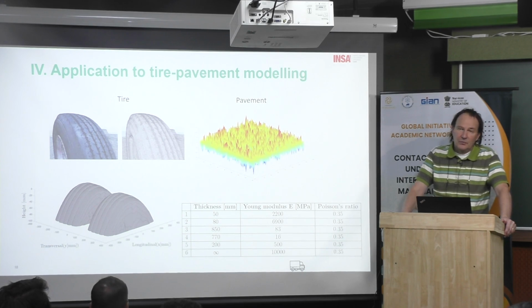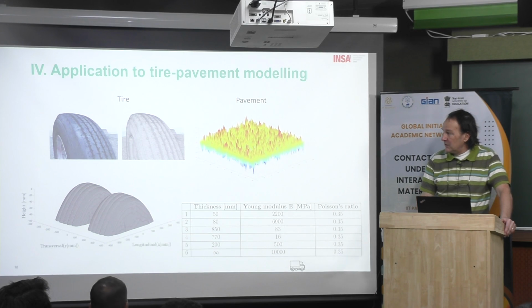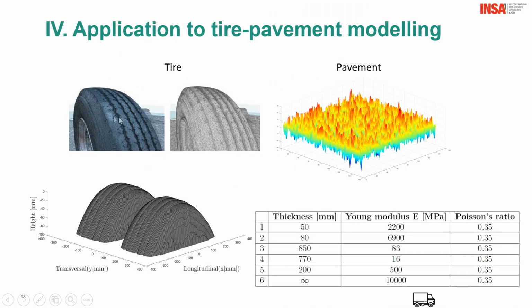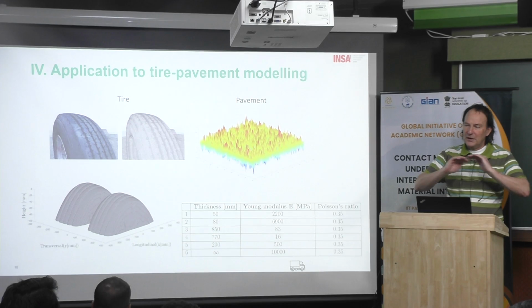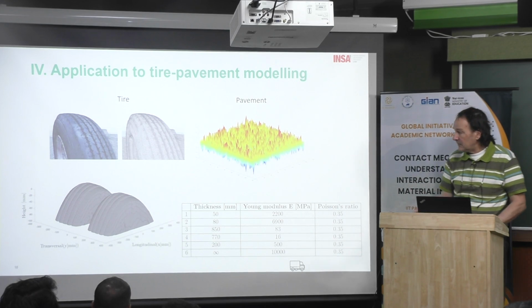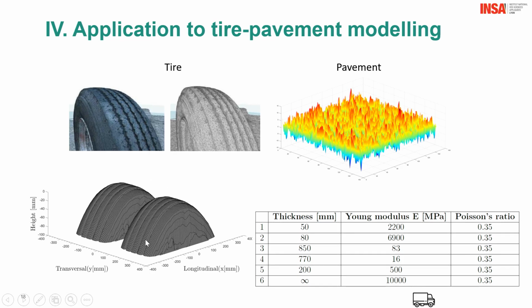Okay, this is a culture. When you do that, you have to work a lot on the quality of the image, because this is the real tire, and here you have very often some peaks. You have to filter everything, and if you understand contact mechanics, you know that when you have a small peak, it will produce a huge peak of pressure. When you get the geometry by photogrammetry, you need to work a lot to eliminate all the defects in the measurement. Then these are now the final shape of the tires that we are using for simulation.